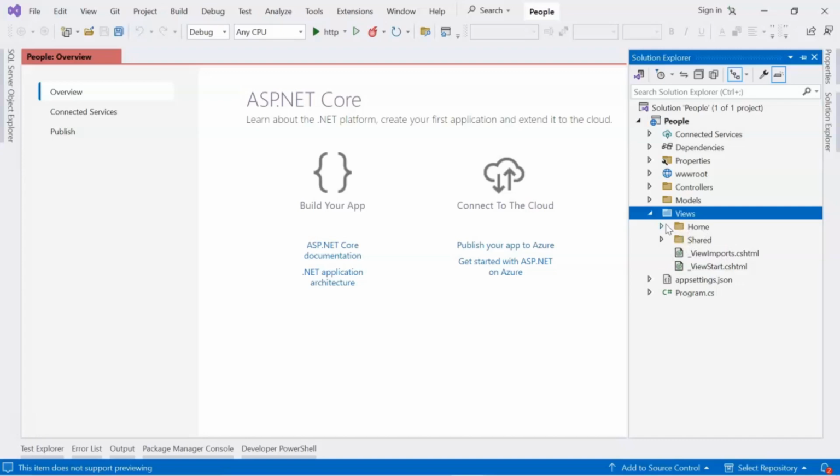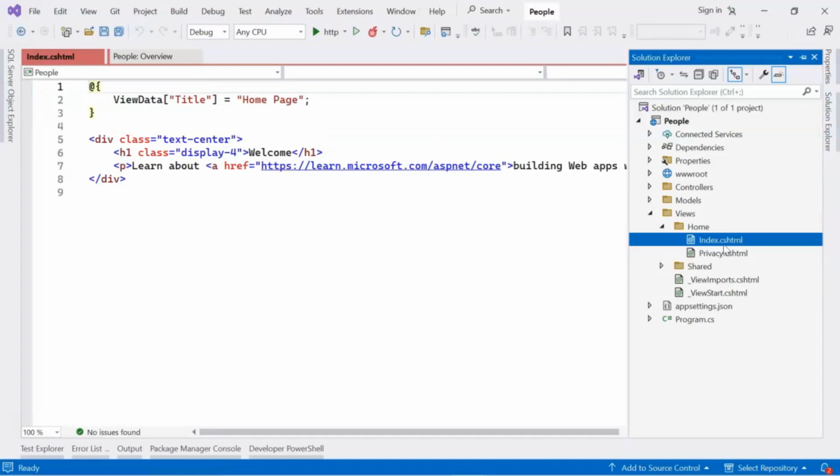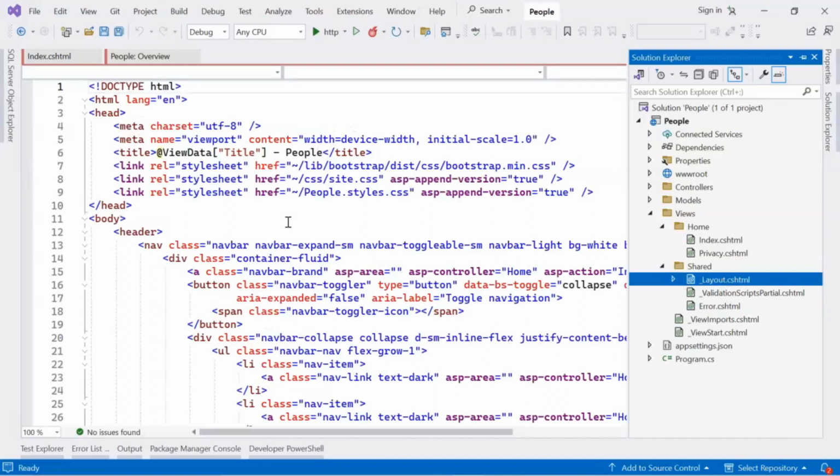So this is how the views look. So we have our default pages over here. Index page. Index is the default page. Whenever we click on a web application, if the page is not given, it goes to the index page. This is the shared file. This is the layout. The layout is like a master page of our ASP.NET. So if you're not familiar with ASP.NET, it's fine. It's like a skeleton where we can write the header, footer, menu bars, which will be used all through our application.